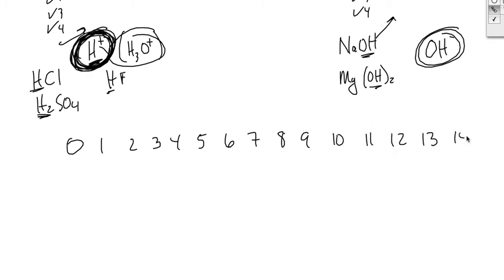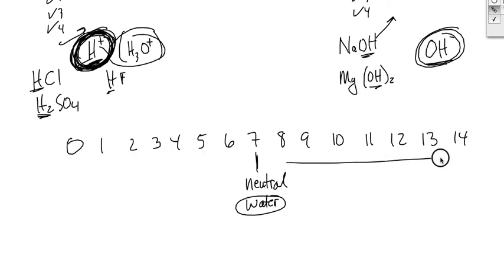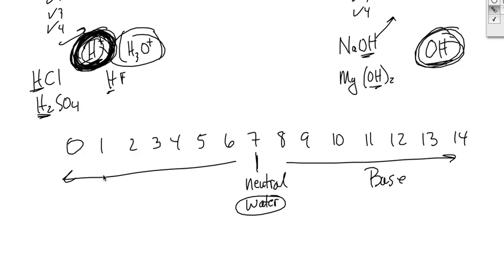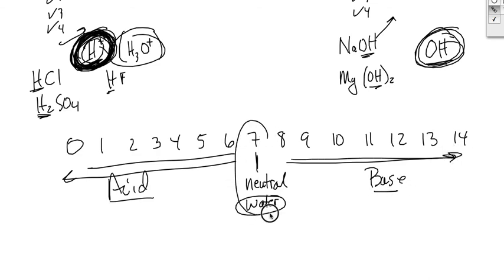So it goes from 0 to 14, and if it is 7, that's neutral, and that would be like water. Water has the same amount of hydronium ions as hydroxide ions. If it has more hydroxide ions in it than hydronium, then it's going to be basic. If it has more hydronium ions, or H plus, than hydroxide, then it's going to be acidic. So a pH below 7 is acidic, a pH above 7 is basic, and 7 means it's neutral, like water.